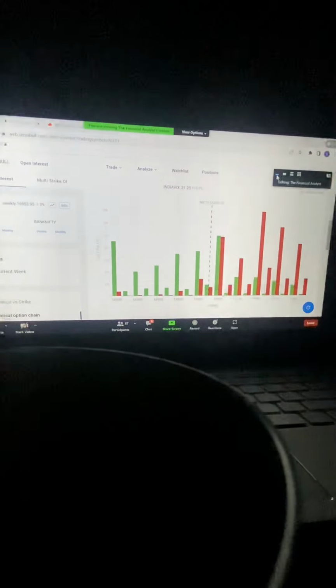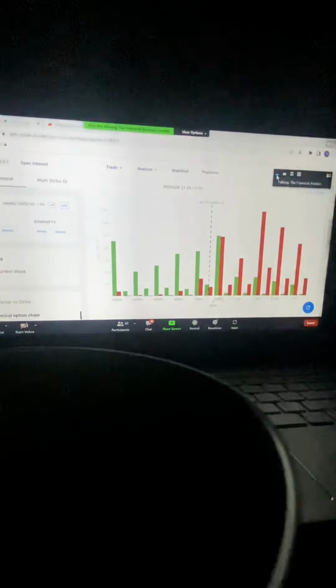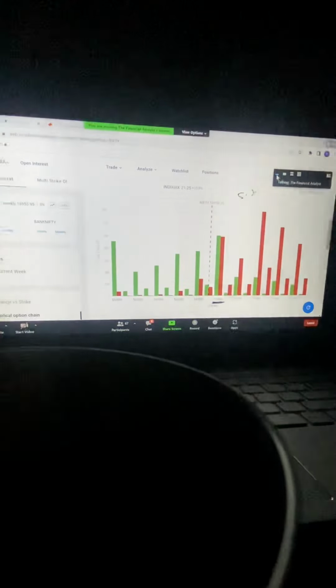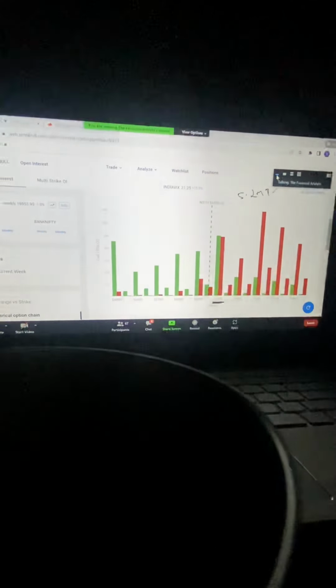For example, here what you can see is 17,000, right? This is the 17,000 strike price. First of all, understand the green bar that is there. It tells you that there is 5.2 million put OI there, and the red bar tells you that there is 5.1 million call OI there.